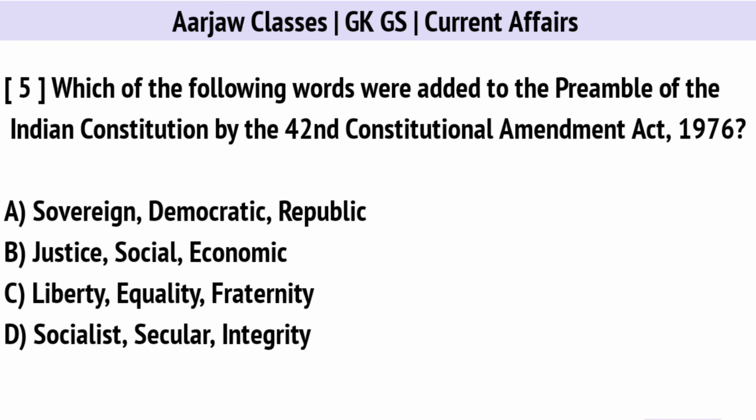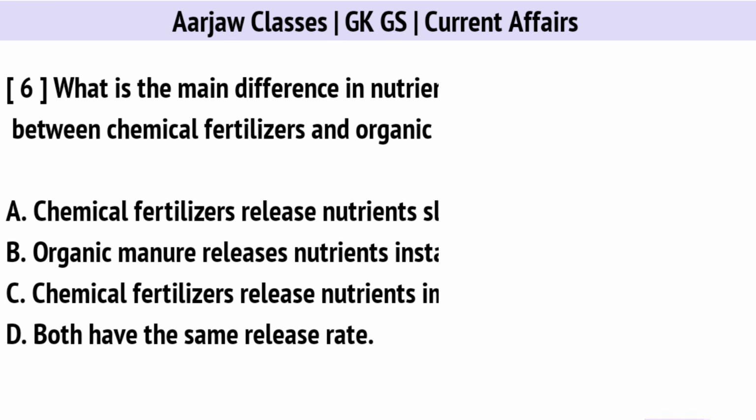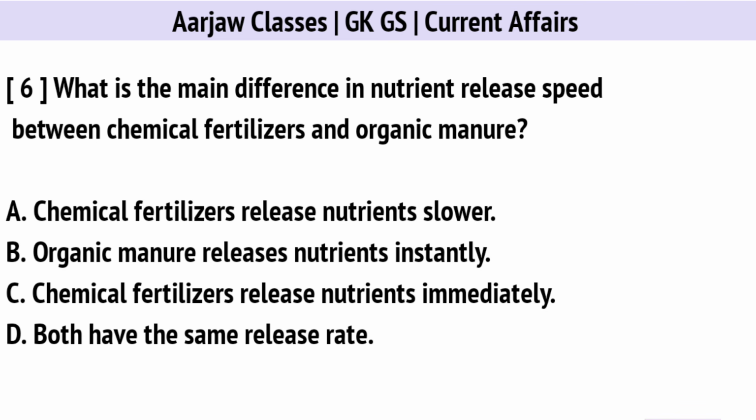Which of the following words were added to the preamble of the Indian Constitution by the 42nd Constitutional Amendment Act 1976? Right option is D. Socialist, secular, integrity. What is the main difference in nutrient release speed between chemical fertilizers and organic manure? Correct option is C. Chemical fertilizers release nutrients immediately.